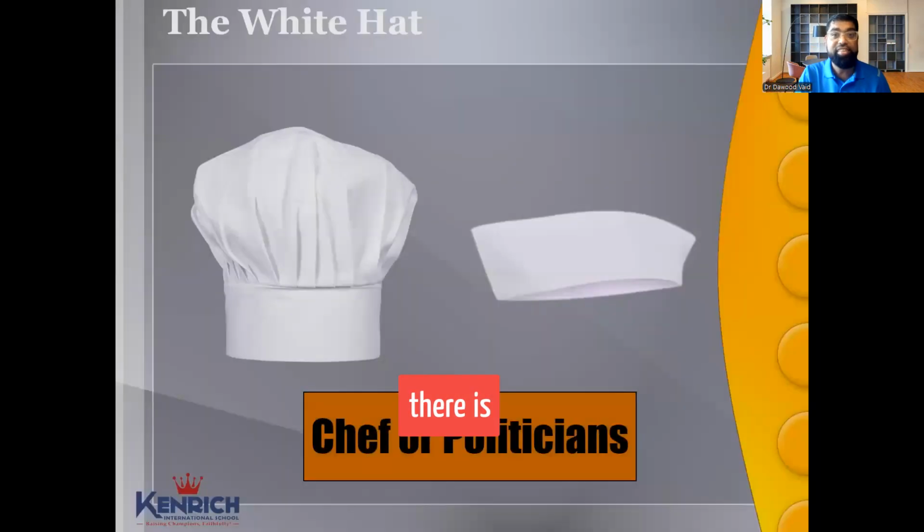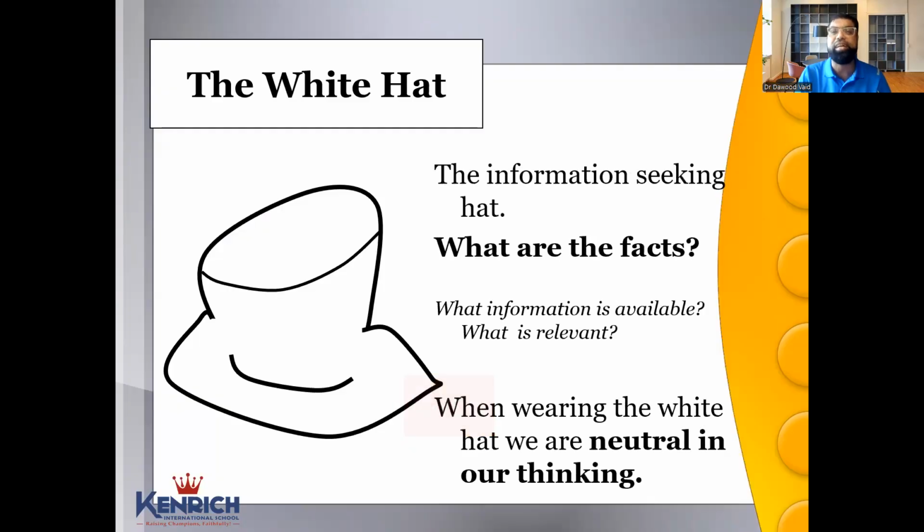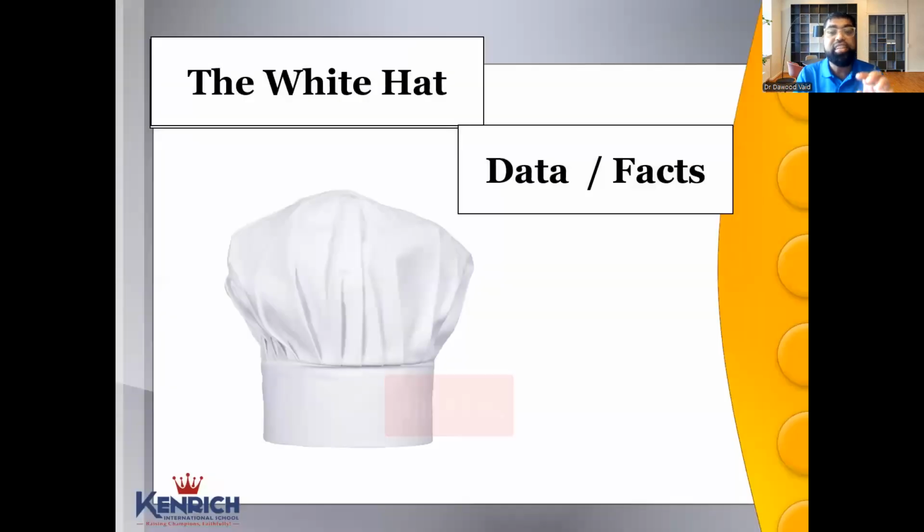But then there is a white hat. What is the white hat? You can decide. It could be a chef hat or a politician's hat. But white hat is only about, let's say, the chef hat. Chef hat says it is data. Imagine I have to make food. The ingredients cannot be very creative. If I have to make basic food, I have to put flour, I have to put sugar, I have to put some ingredients. So it is a neutral hat. You don't think right or wrong. You only think of information. How many frozen food companies do we have? Oh, Al Kabir is a big business. What do I do to disrupt their business? So this is a white hat. It's a data hat. It's all about data and facts.